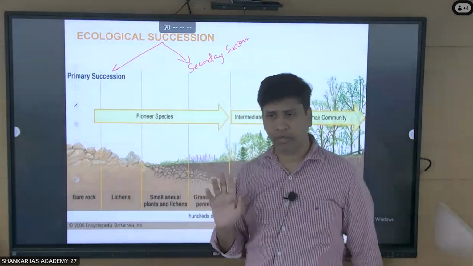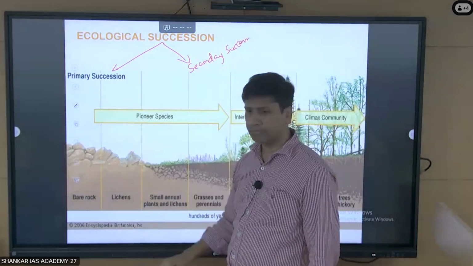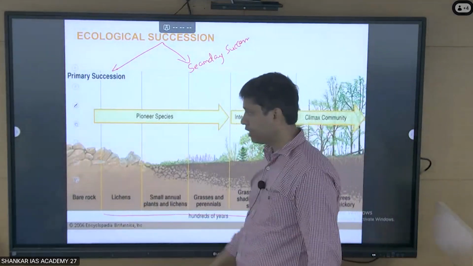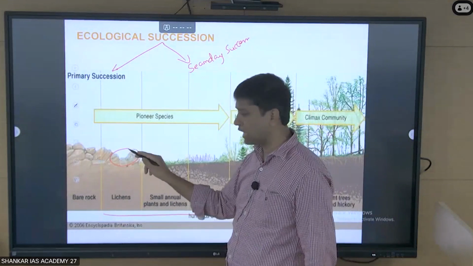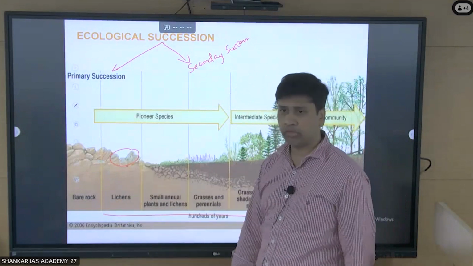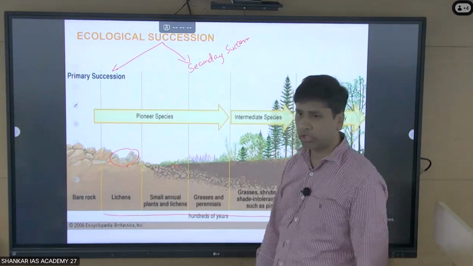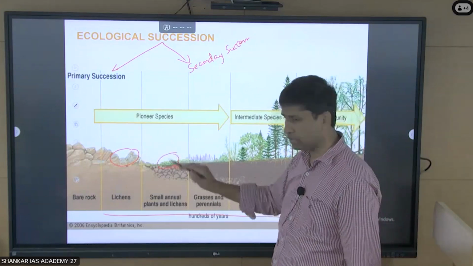Now I will first explain. You can just listen to me. You take a rock and leave it for many, hundreds of years. On the rock you will find pioneer species like lichens and mosses. I already told you, they are also responsible for the weathering. After many years a small soil layer comes, and immediately the biotic changes. Some small annual plants will come.